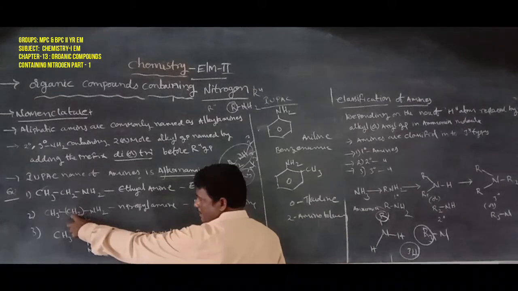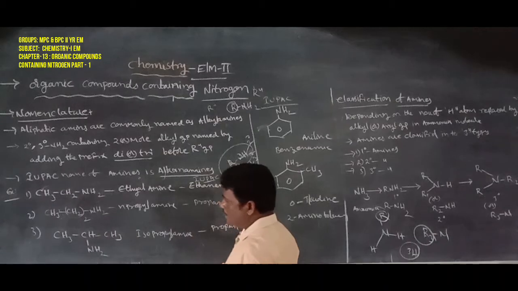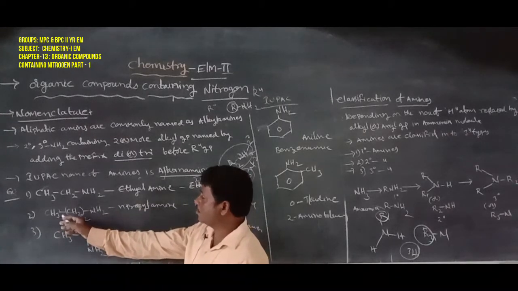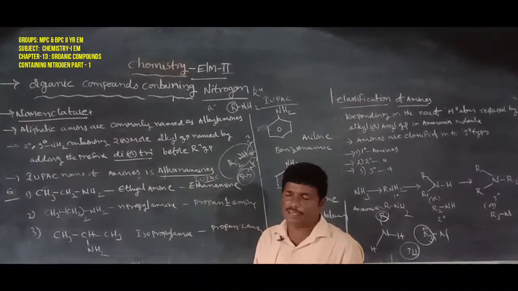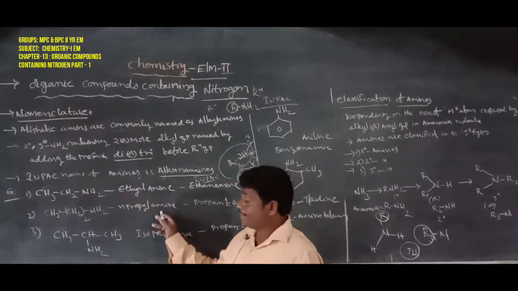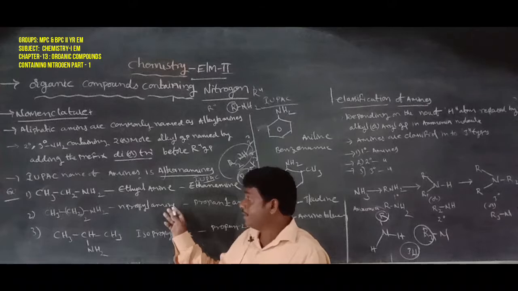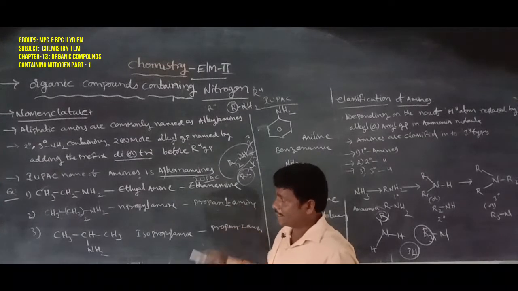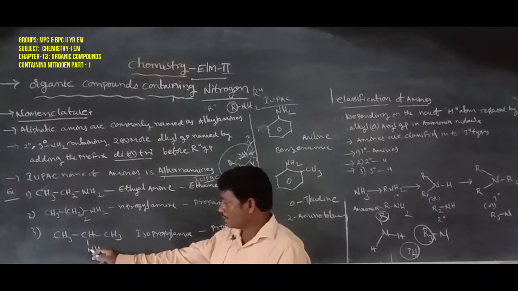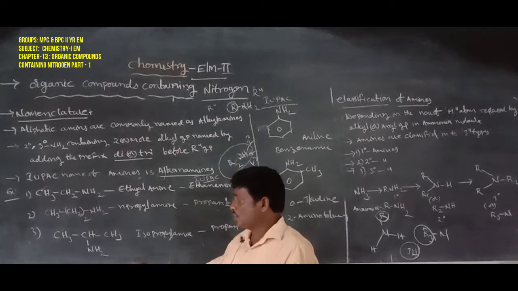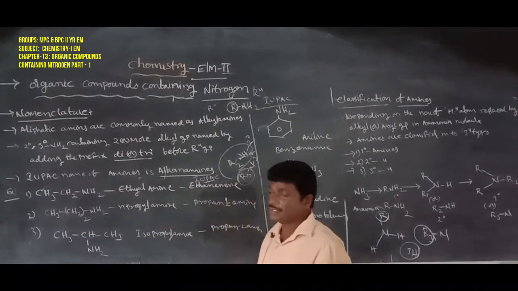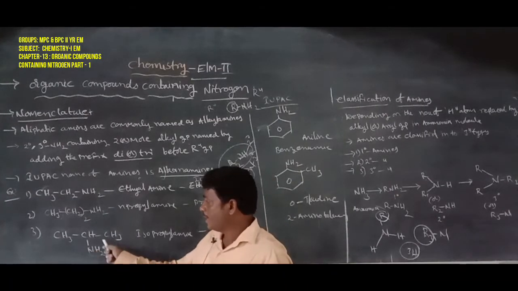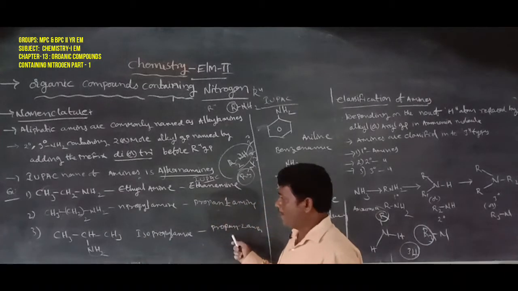Next one, CH3-CH2-CH2-NH2. The number of carbon atoms is 2 plus 1, which is 3, so it is n-propylamine. N-propylamine is the common name. The IUPAC name is prop plus amine, propanamine, or propan-1-amine. Next, CH3-CH(NH2)-CH3 is called isopropylamine. The IUPAC name is propan-2-amine, because the NH2 functional group is attached to the second carbon atom.